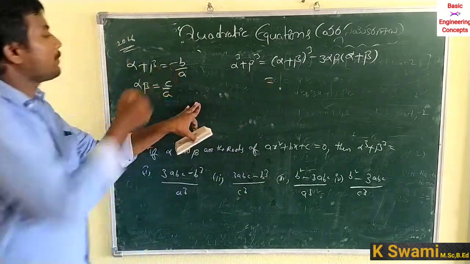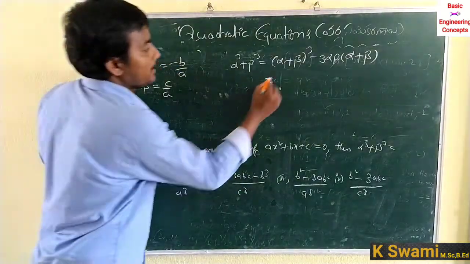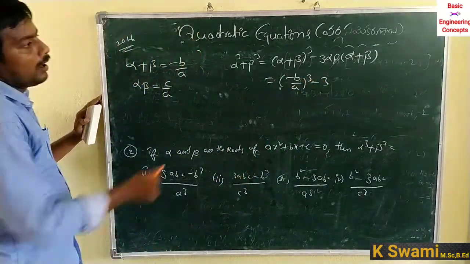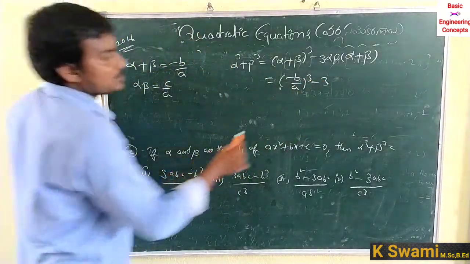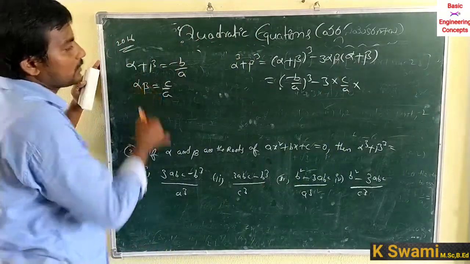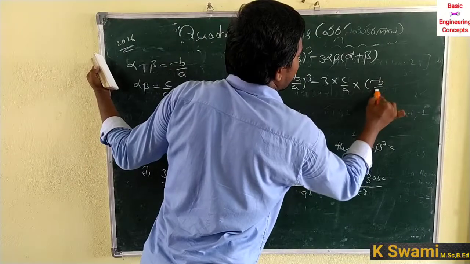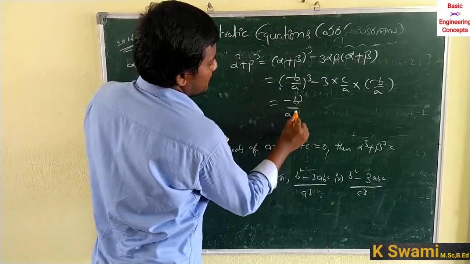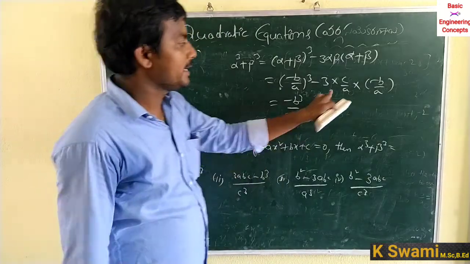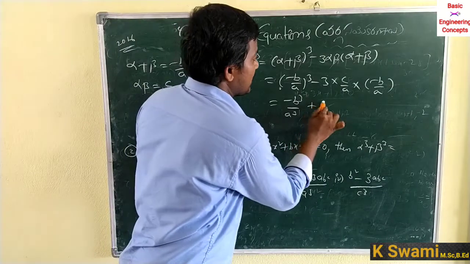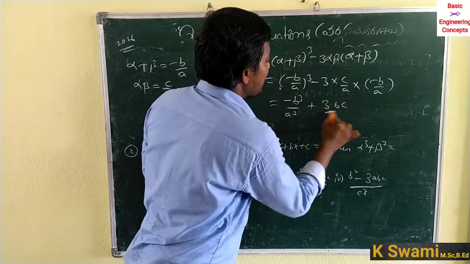So alpha plus beta is equal to minus b by a. Minus b by a whole cube minus 3 into alpha into beta, which is c by a, into alpha plus beta, which is minus b by a. So minus b cube by a cube minus, a into a square, minus into minus plus 3bc by a square.